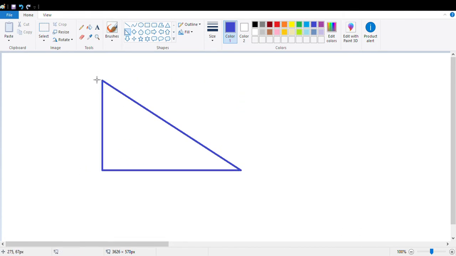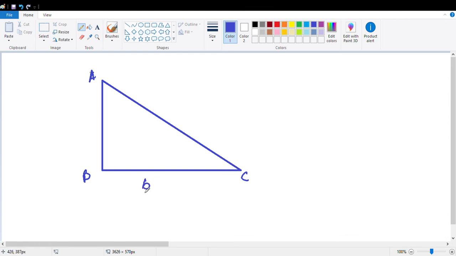You see this is a right angle triangle, where this is angle A, this is angle B, this is angle C. You know what these are called.